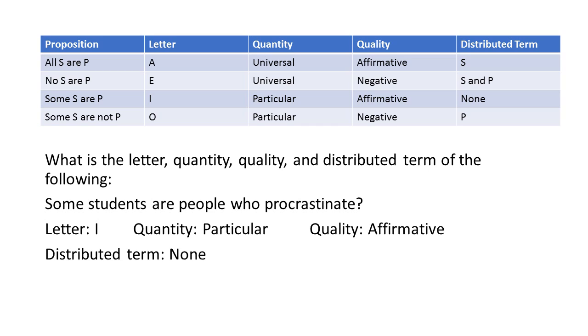Its quality is affirmative. So why is that? It affirms class membership. So it's telling us that, consider the class of people who procrastinate. There's at least one student who's a member of that class. And its distributed term is none. It doesn't make a claim about all of the students or about all of the people who procrastinate.